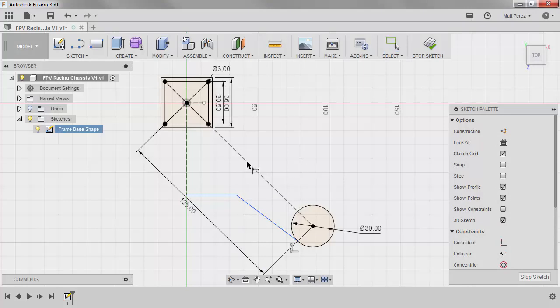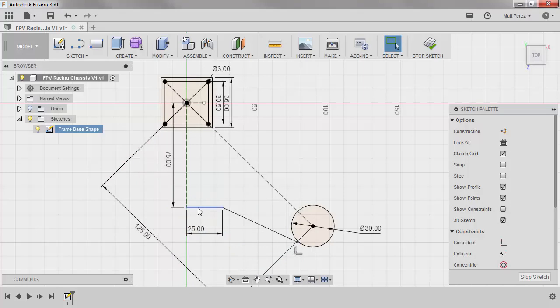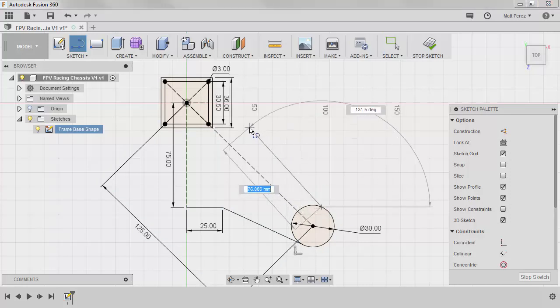From here, let's apply a few dimensions. D on the keyboard, I'm going to dimension this vertical construction line, and I'm going to make it 75 millimeters. I then am going to make this 25 millimeters wide, and notice that now the lines have turned black because they are fully defined. This horizontal line starts at 75 millimeters below the origin in the Z direction, and this one is 25 wide with a perpendicular constraint. This one has a perpendicular constraint with this, and this one has a horizontal constraint with there. So now we're fully defined. We have tangency here. We can carry on sketching from this section over here. So we're going to just simply come out, and we're going to go up, and we're going to hit escape.